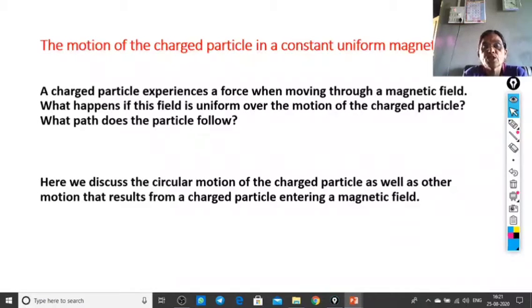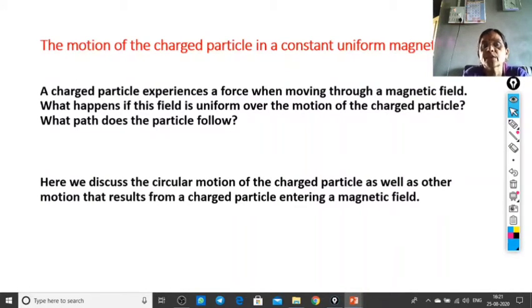Motion of a charged particle in a constant uniform magnetic field. A charged particle experiences a force when moving through a magnetic field. What happens if this field is uniform over the motion of the charged particle, and what path does the particle follow? We discuss here the circular motion of the charged particle as well as other motion that results from a charged particle entering a magnetic field. It is the scenario of this article.